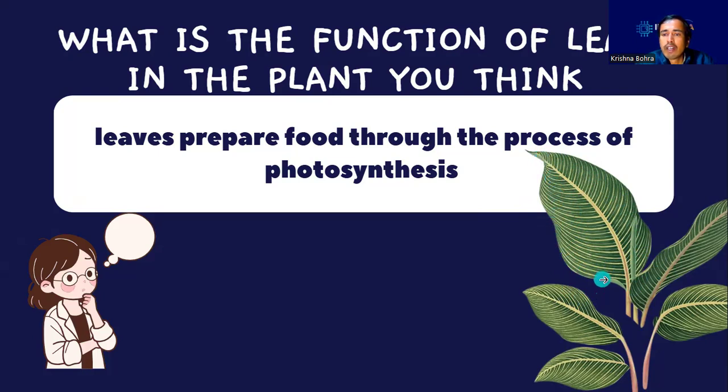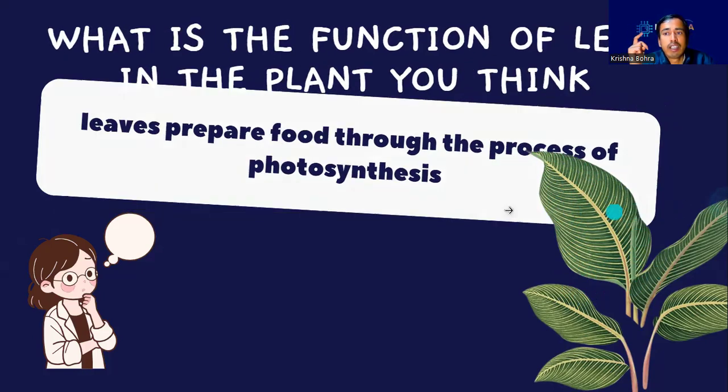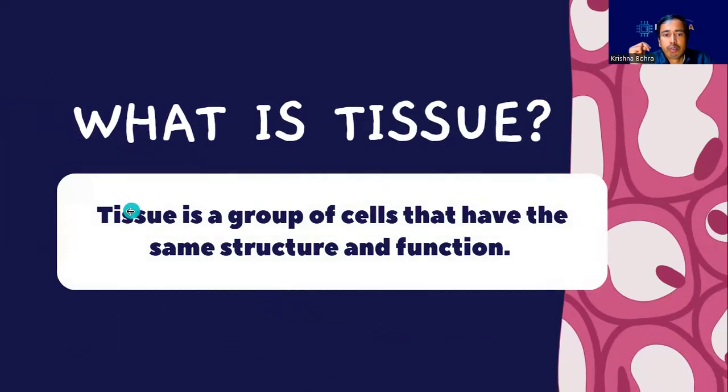So this leaf consists of numerous cells. So we can conclude that all the cells in this particular leaf must be preparing food through photosynthesis. Now they are doing the same task. All of these cells are doing the same task. Since they are doing the same type of task, they need to have a similar structure, right? That is what the definition of the tissue is. Tissue is a group of cells that have similar structure, and if they have similar structure, they might be performing similar function. The vice versa is also true, meaning if they have similar function, they might have similar structure or approximately similar structure, right?